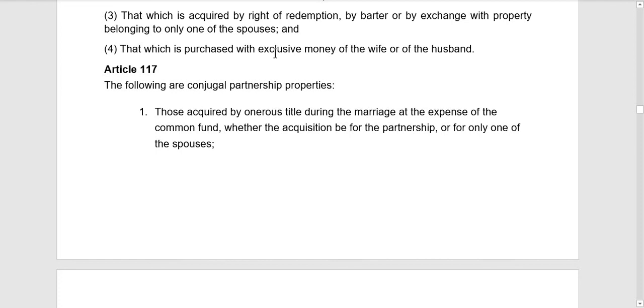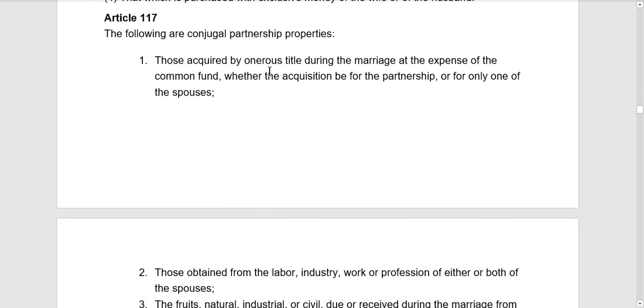That which is purchased with exclusive money of the wife or of the husband. So kapag merong exclusive na money si wife or si husband, kapag bumili sila ng property even during marriage, then such property is still part of the exclusive property of the wife or of the husband.